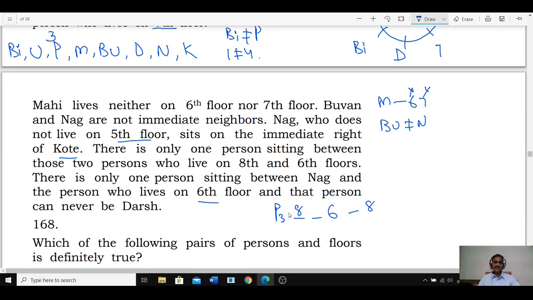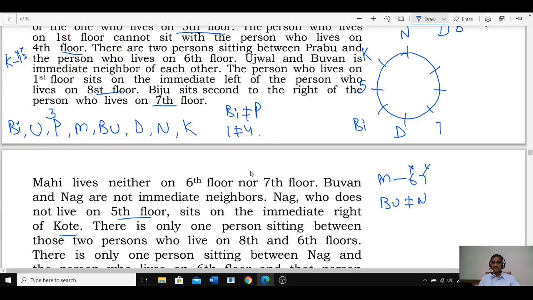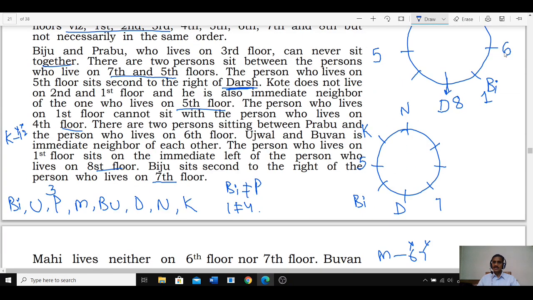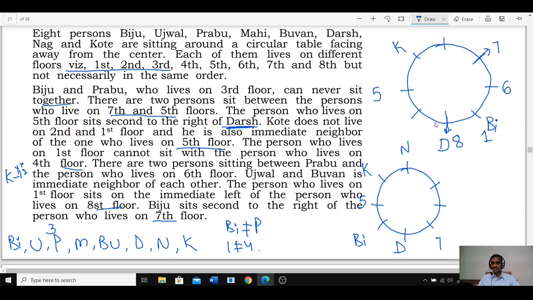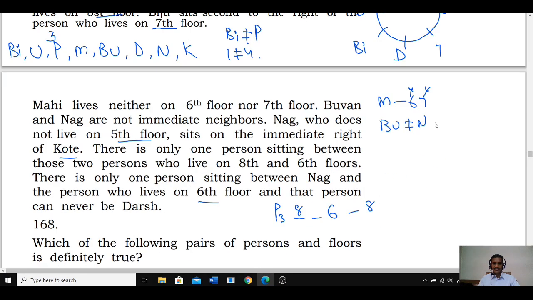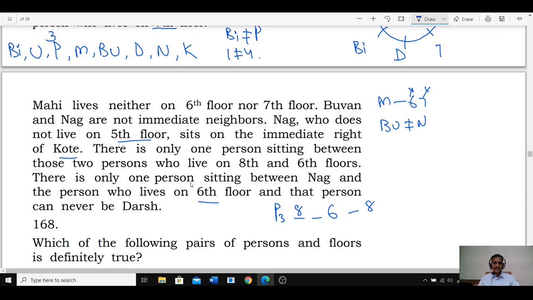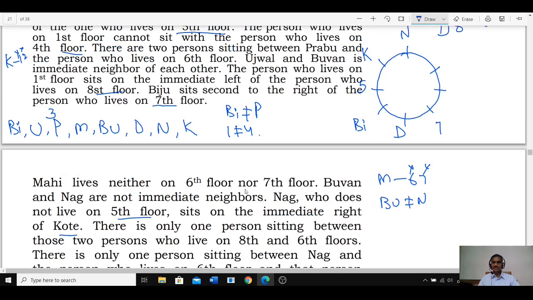And P3 and 8. And Nag who doesn't, there is only one person between those who live on the 6th and the 8th floor. Between 6th and 8th floor only one. Since the 6th floor is here, here we got the 8th floor, isn't it? There is only one person between Nag and the one who lives on the 6th floor.